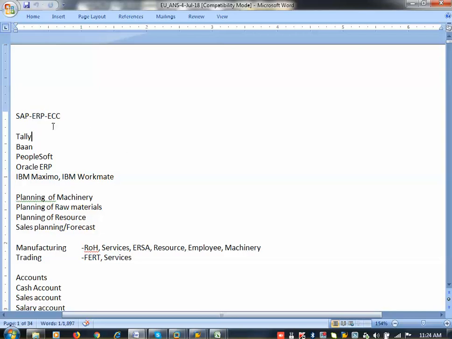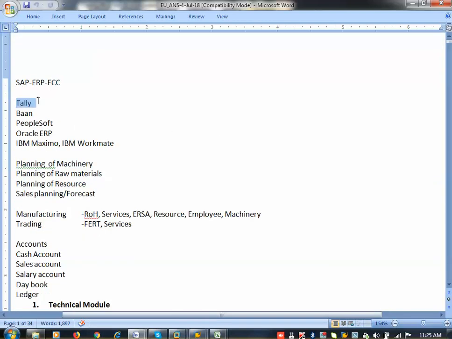Now ECC means enterprise control component. It means there are versions available in SAP. Initially SAP started with SAP 3.0, then 4.6C, 4.6B, 5.0, 6.0. Now 6.0 with EHP 8 is available in the market, and EHP 9 is also going to come. So major releases are upgraded. This enterprise control component means versions of the software.